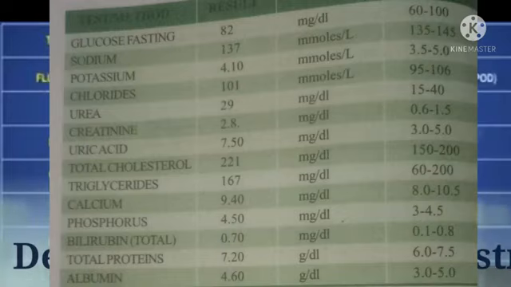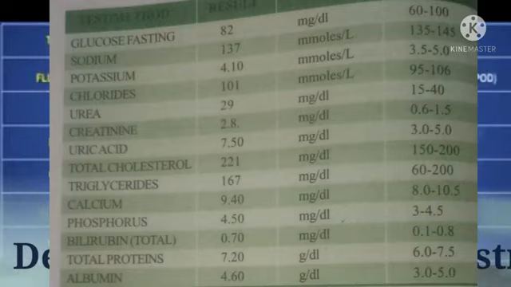Potassium: 4.10 millimoles per liter, range 3.5 to 5.0. Next, chlorides: 101 millimoles per liter, range 95 to 106. Urea: 29 milligrams per deciliter, range 15 to 40. Creatinine: 2.8 milligram per deciliter, range 0.6 to 1.5.